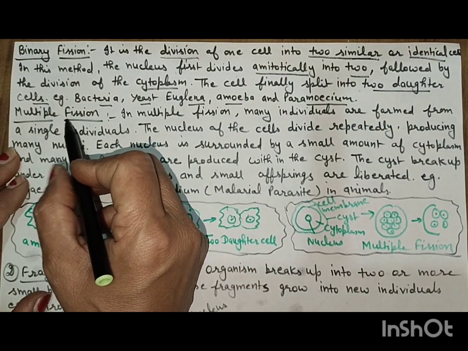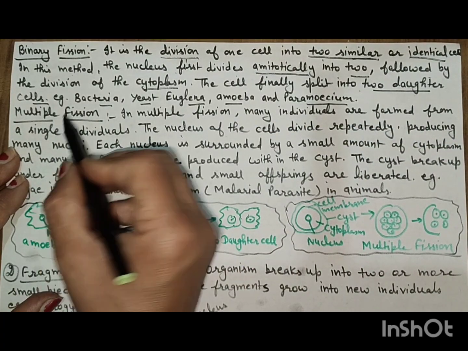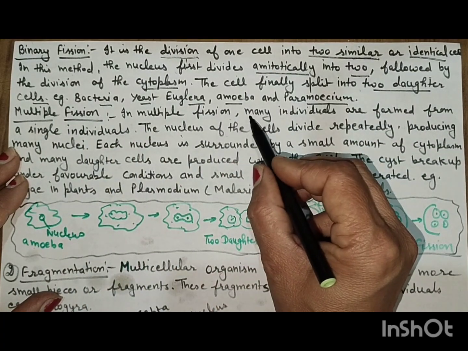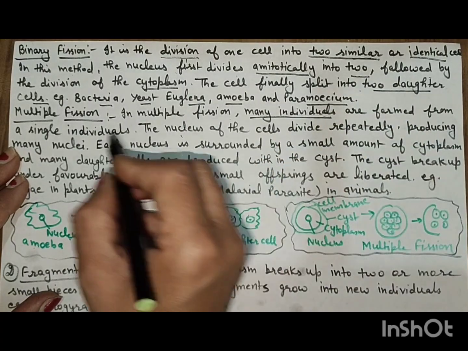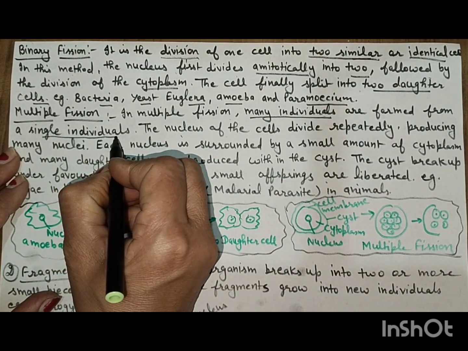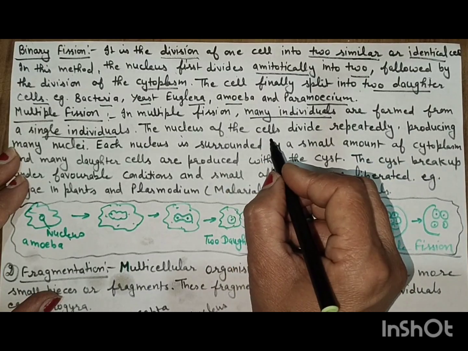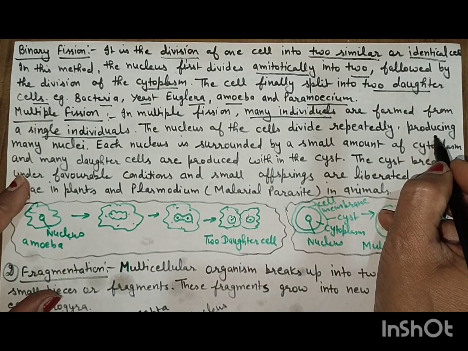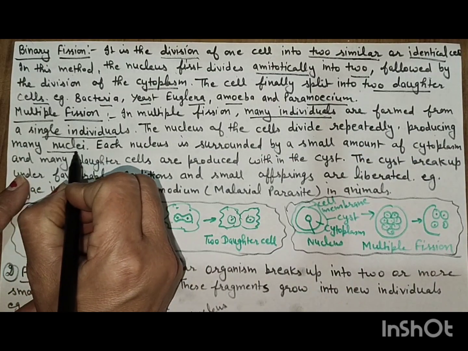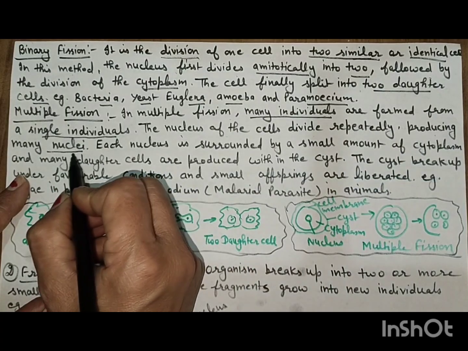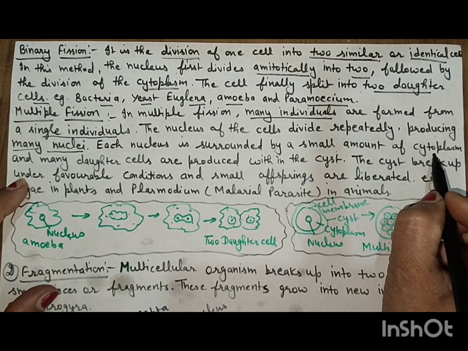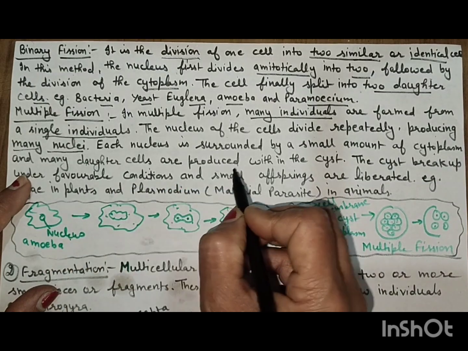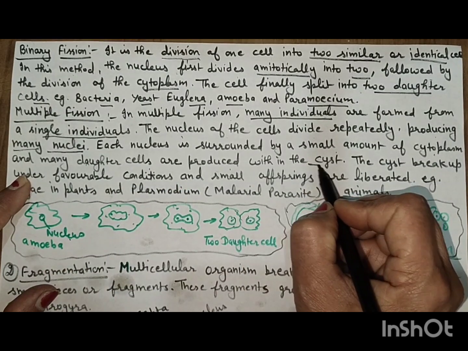Now multiple fission. Multiple means many. In multiple fission, many individuals are formed from a single parent. The nucleus of the cell divides repeatedly, producing many nuclei. Each nucleus is surrounded by a small amount of cytoplasm, and many daughter cells are produced within the cyst.